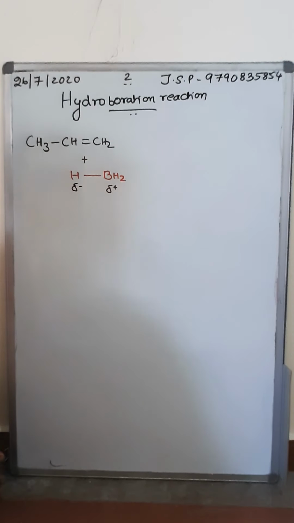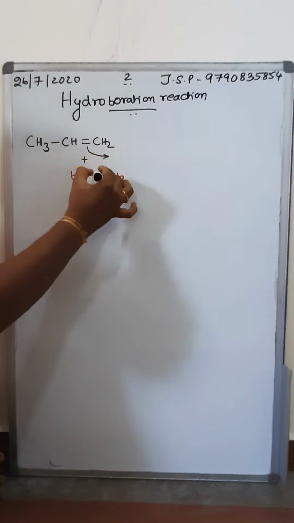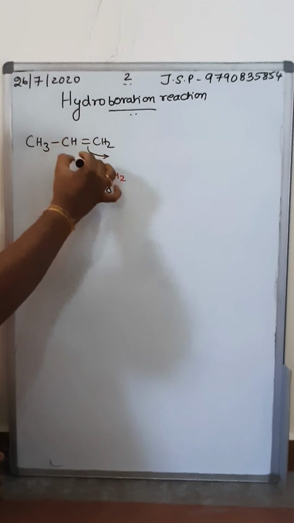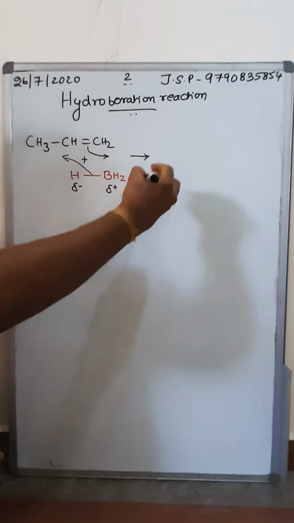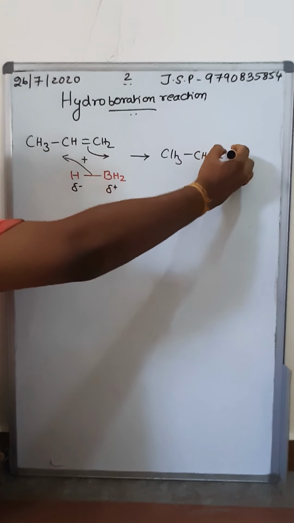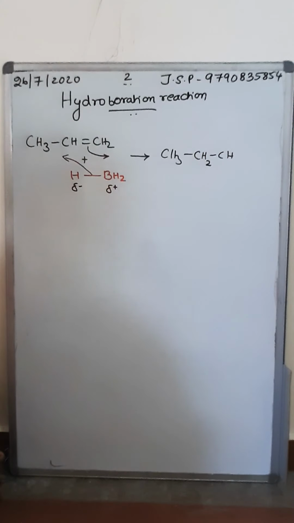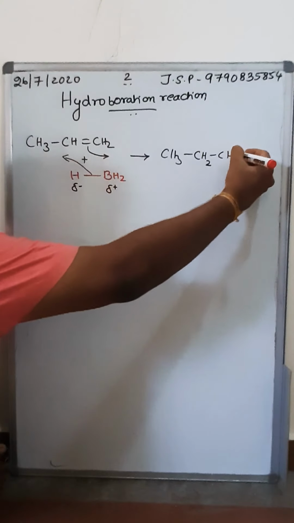Here hydrogen is a hydride, so it will have a negative charge. Then this electron will move here while this electron shifts to this carbon. So the product will be CH3, CH, with the new hydrogen added over here, and finally your BH2 will be attached here.